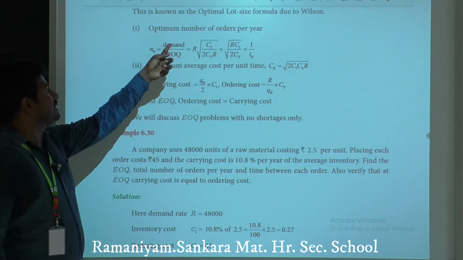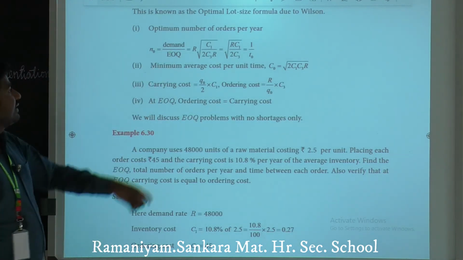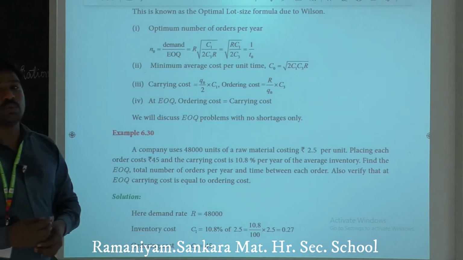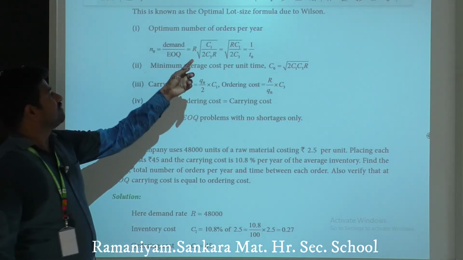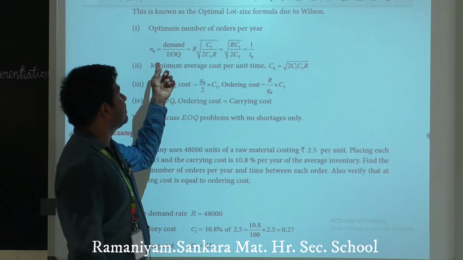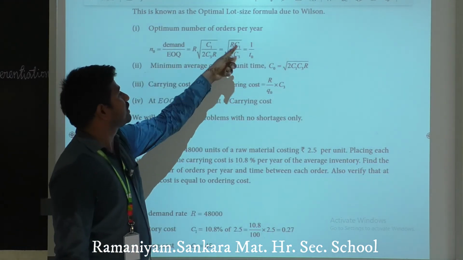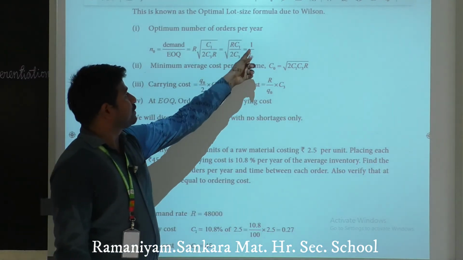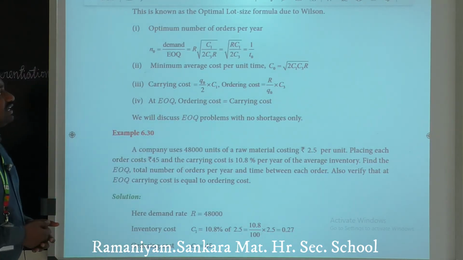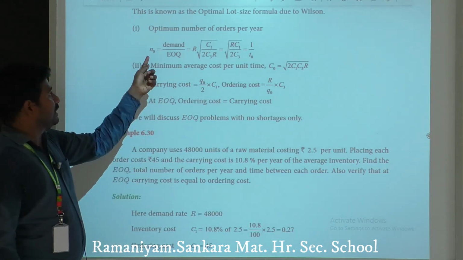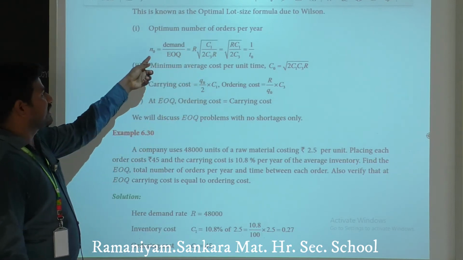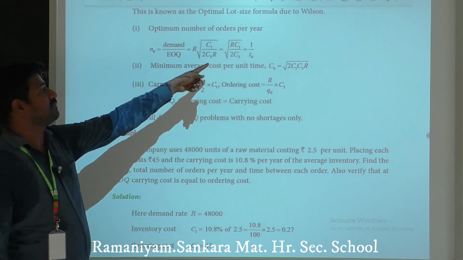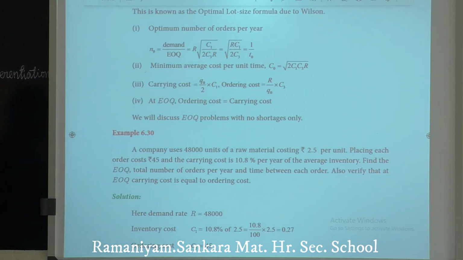So N naught equals demand by EOQ. Here demand means capital R, and EOQ means Q naught. Next we can write this as square root of R into C1 divided by 2C3, which is equal to 1 by T naught. We have different formulae to denote the optimum number of orders per year: N naught equals capital R by Q naught, otherwise square root of RC1 divided by 2C3, which is equal to 1 by T naught.